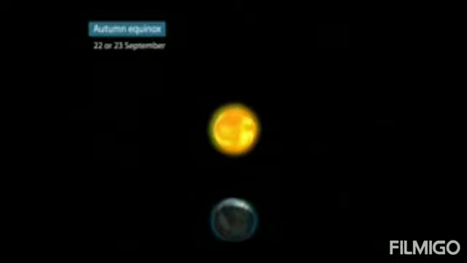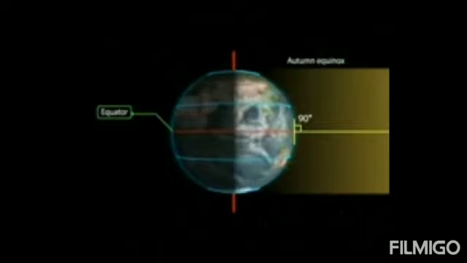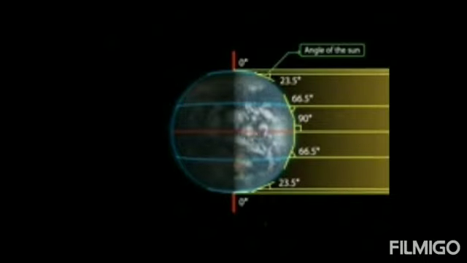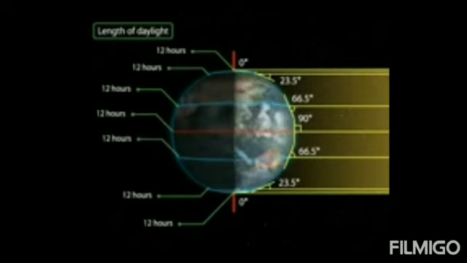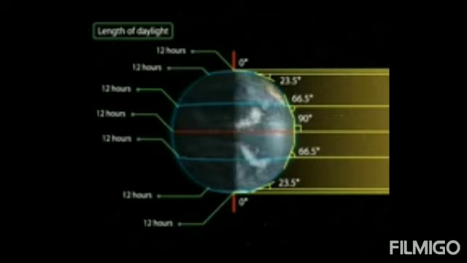Now, the apparent movement of the sun towards the equator starts on 21st June onwards. On 22nd September, the sun is vertical over the equator and the position is called autumnal equinox. All the places on the surface of the earth have equal day and night. The north and the south pole are neither inclined towards nor away from the sun, and the angle of the sun decreases towards the pole on this day.